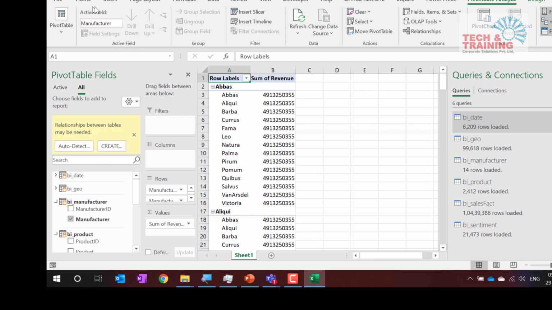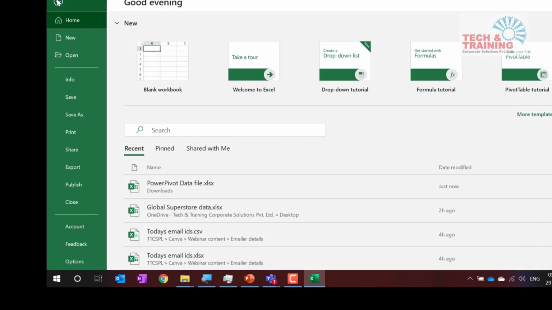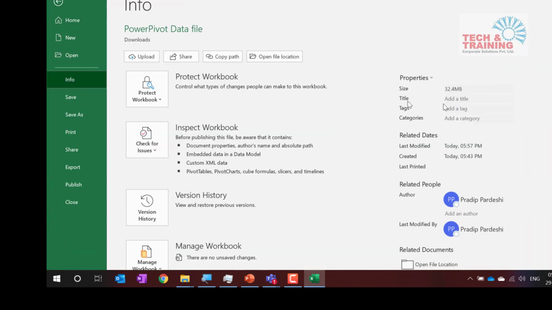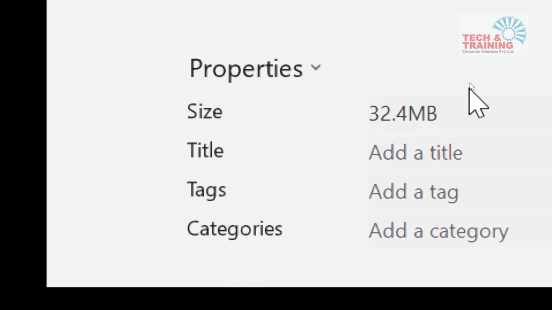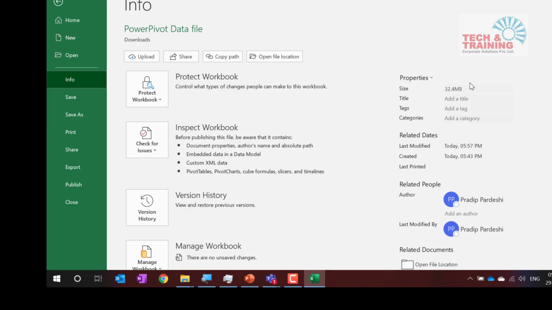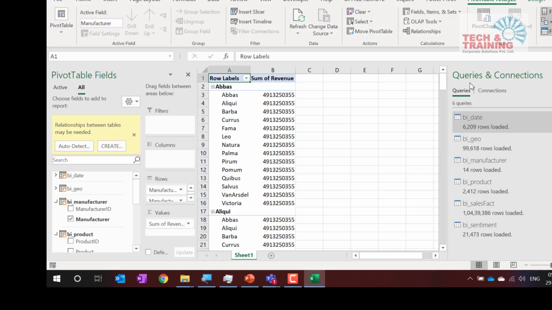But before that, I asked you a question. What is the size of this file? I go to Info and see that the entire 770 MB of data got compressed to 32.4 MB. Isn't that amazing, friends? 770 MB of data got compressed to 32 MB. So we can say 33 MB. Still, you can see the amount of compression that it has done to this data.